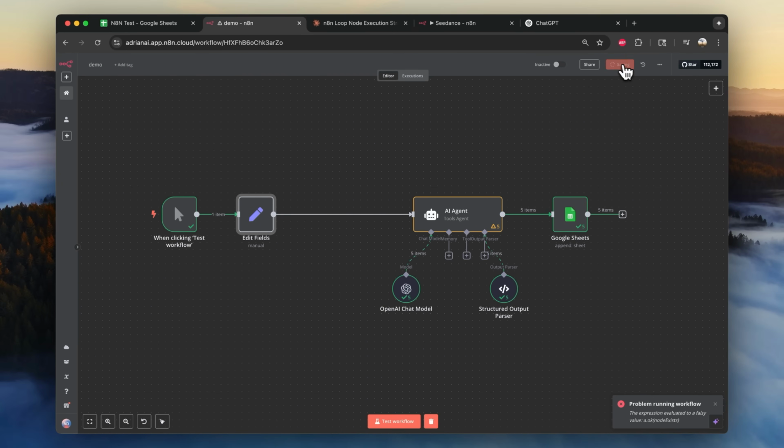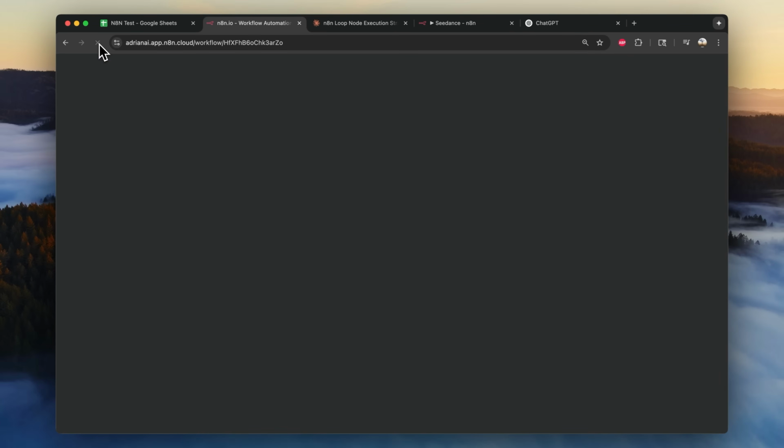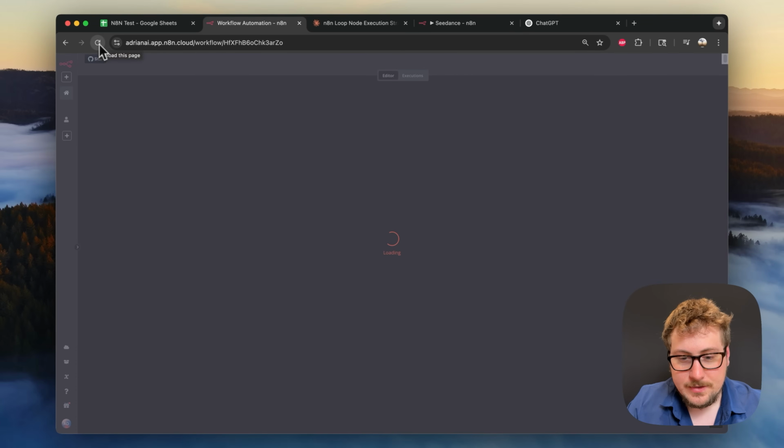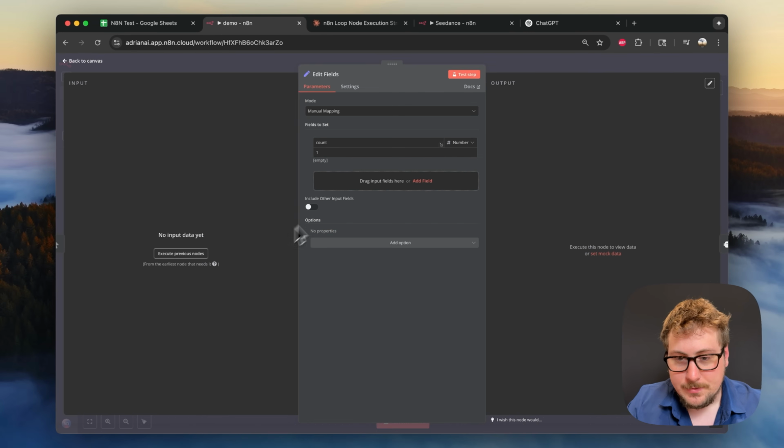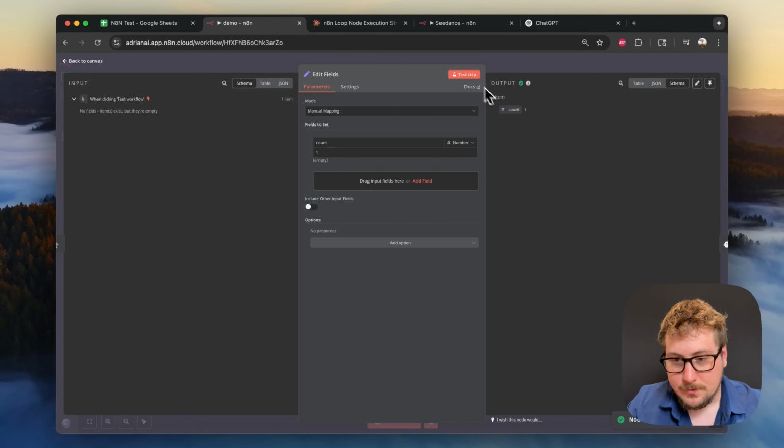So actually I'm going to hit save. Usually when I get this bug, it just requires me to refresh the page, and then we should be good. So let me just test this once more, and then yeah, we have count 1 there.